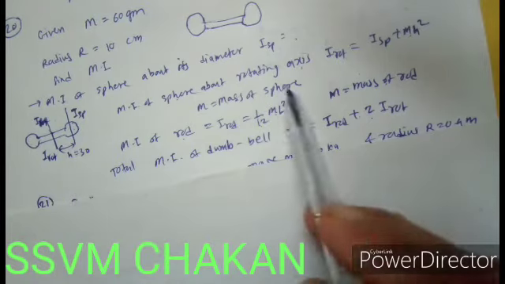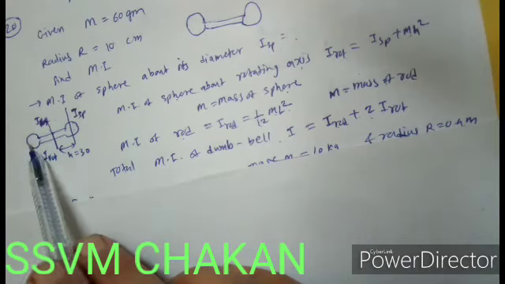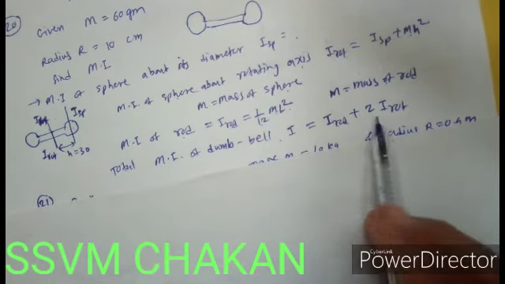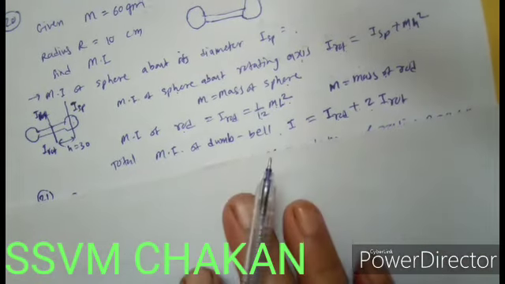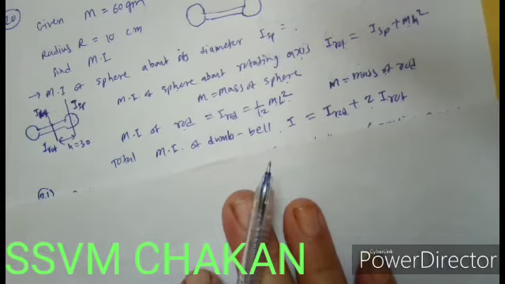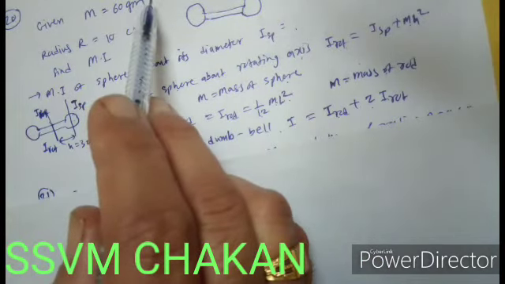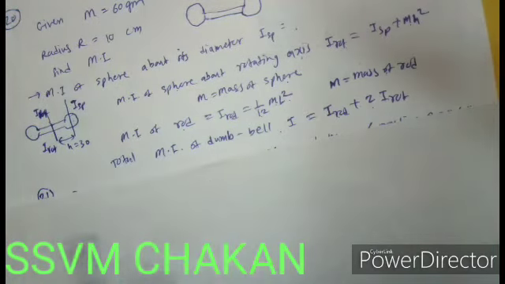For one sphere, the moment of inertia is I rotation, and the second sphere is also again I rotation. So therefore 2 is taken. Substitute the values and find out the answer. For this you have to convert mass into kilogram, or without converting mass into gram, because all is given in CGS.